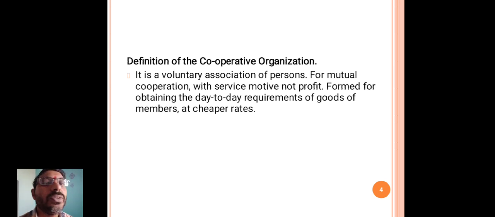They are established to get maximum profits, more and more profits.